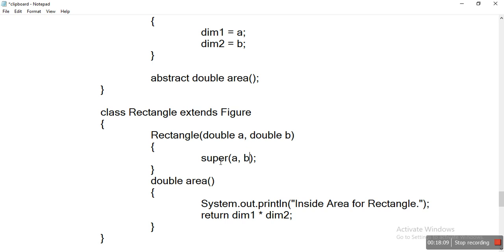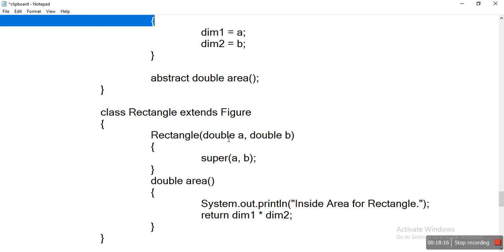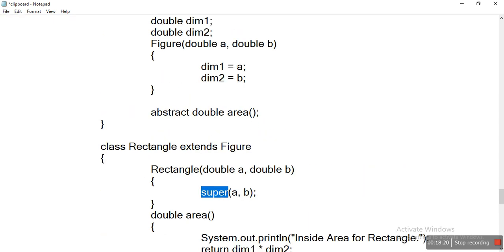After execution of this statement, the control is directly transferred to the superclass because we used super. Super is nothing but the figure, because figure is the parent class, or superclass.